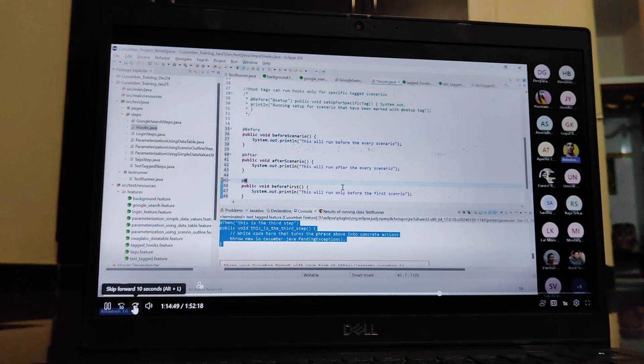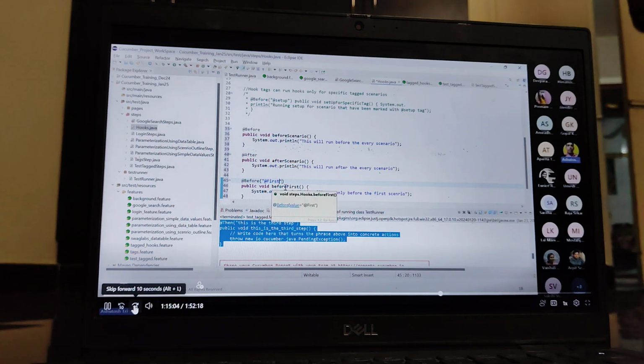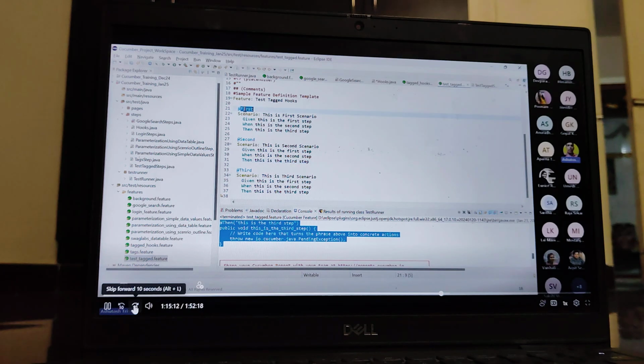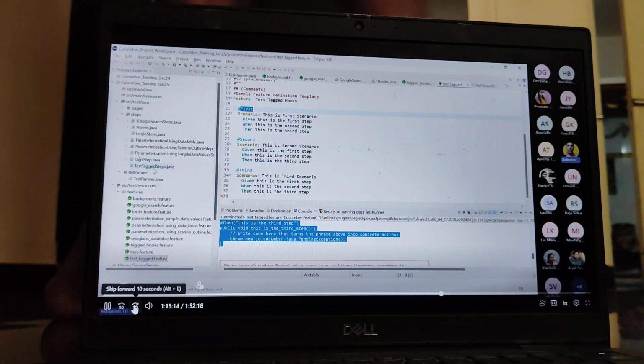So how can you execute that? Here we can use hooks, the tagged hook concept. This hook needs to be executed only before the scenario that you have marked with @first. You can check the test tag feature. What is the tag? @first is what you have marked.